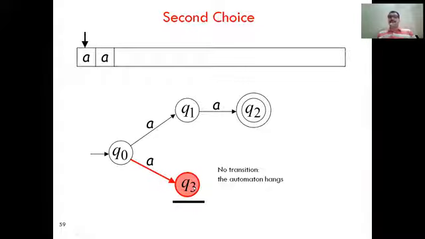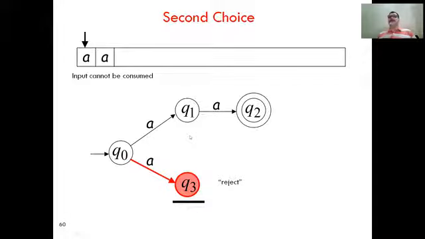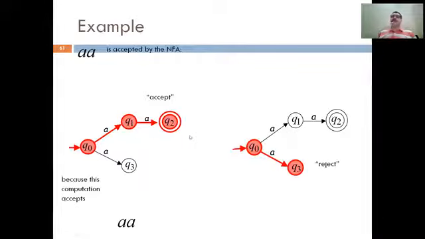Then we require one more transition on input A, but there is no defined transition on Q3 on input A. So in this case, the input AA is rejected by this machine. It is not clearly defined which path we have to follow. That's why this NFA problem can be considered an undecidable or unsolvable problem.